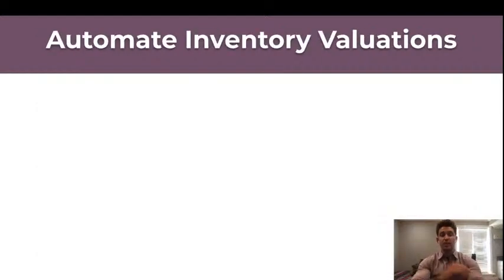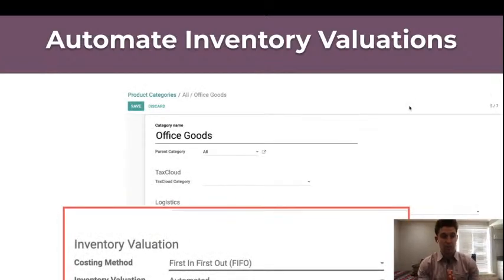Speaking of scaling, one of the difficult things in the scaling process in this space is going to be managing the valuation of your inventory. And so there's going to be some different ways that you can set that up in Odoo, and it'll really depend on what is most functional and helpful for you. Perhaps on the smaller side of things, when we first get going, we want something very simple, very easy to do. We could do a simple standard price where we input the price of a product. Odoo will hold whatever inventory comes in at that particular price and give us that inventory valuation.